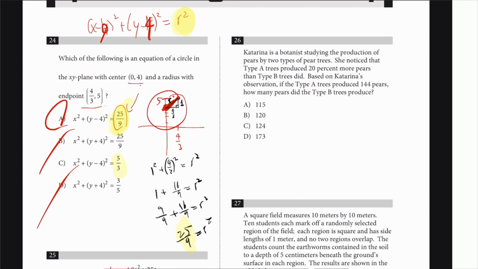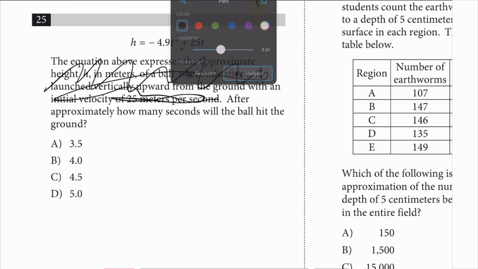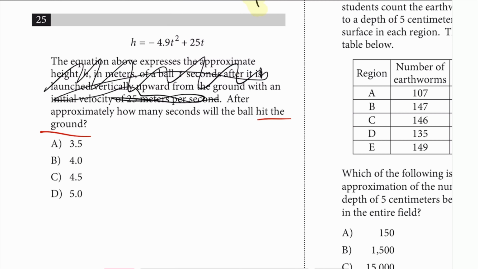There it is. Number 25, the equation above. After approximately how many seconds will the ball hit the ground? So what's going to be the height? If the ball's right there, what's the height? 0. So there you have it. Just solve that. And it says 4.9. Well, I'll just call it 5.